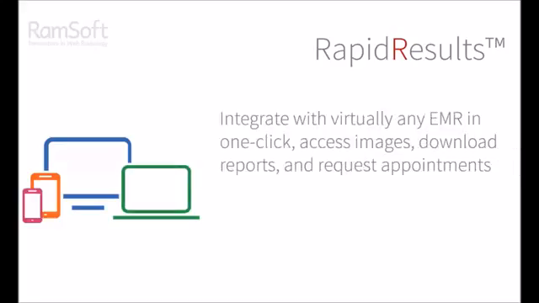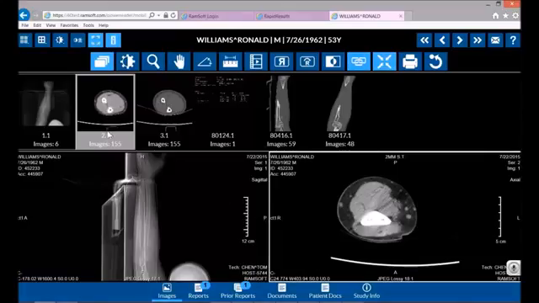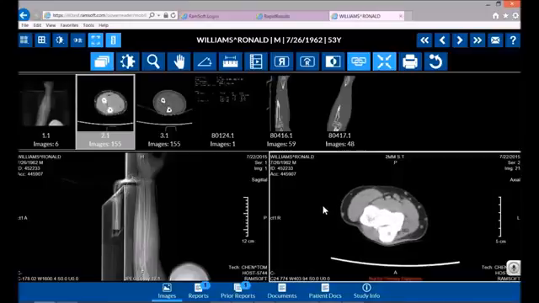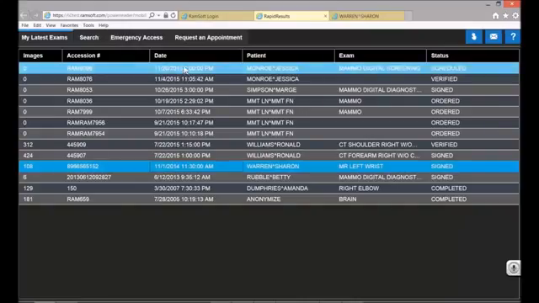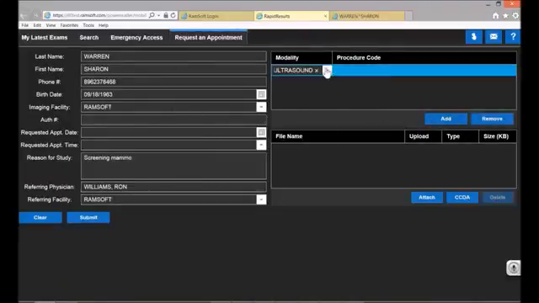Many of these same image tools are also in our physician's viewing portal called Rapid Results. Rapid Results lets you view images, documents, and reports all from a zero download, browser independent, and mobile-friendly platform. Rapid Results also lets you communicate securely with providers and staff and send appointment requests to the imaging facility to